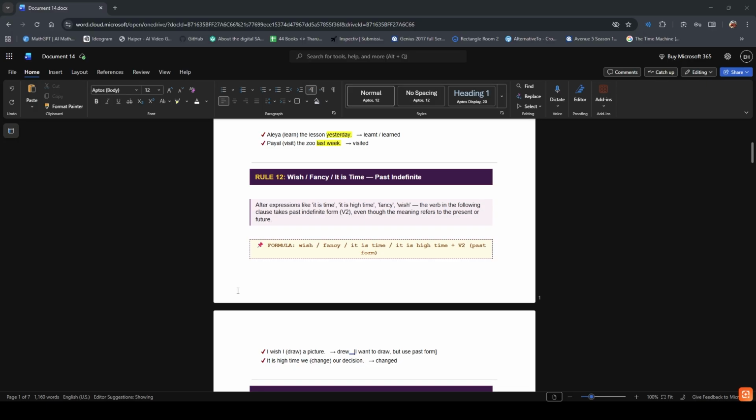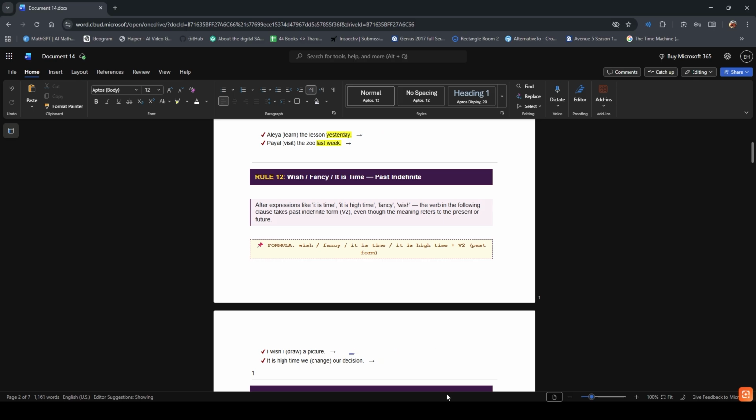This is called subjunctive mood, but for class 6 to 8, just remember after it is time, it is high time, wish or fancy, use V2, past indefinite. The formula for this case is wish, fancy, it is time, it is high time, plus past form.